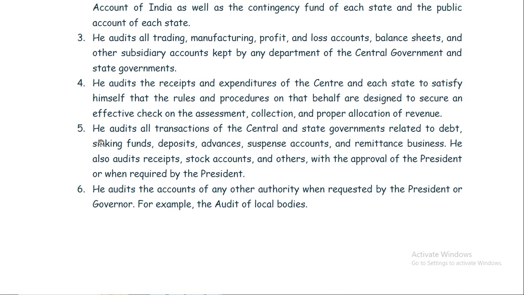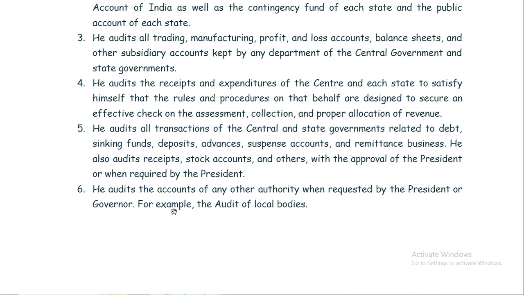Next, he audits all transactions of the central and state governments related to debt, sinking funds, deposits, advances, suspense accounts, and remittance business. He also audits receipts, stock accounts, and others with the approval of the president or when required by the president.